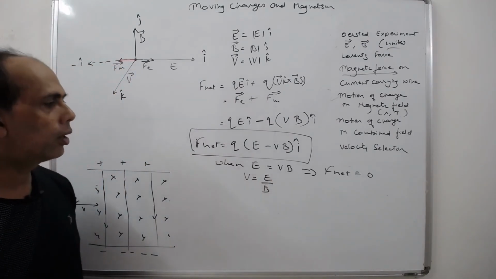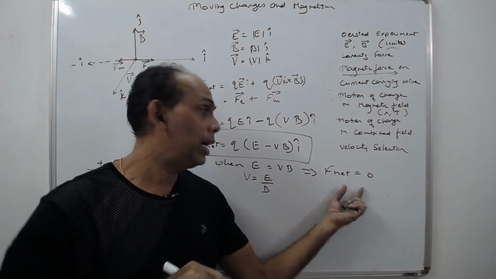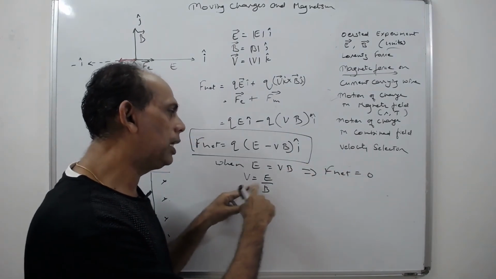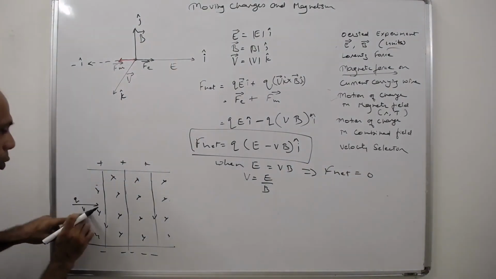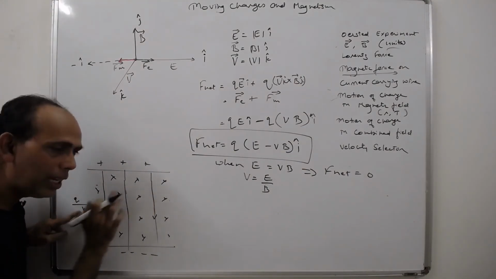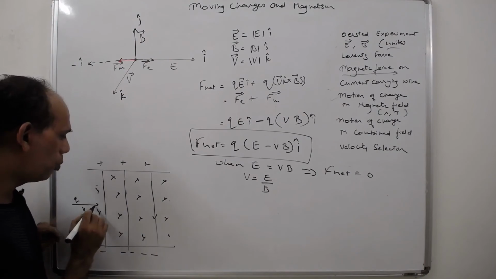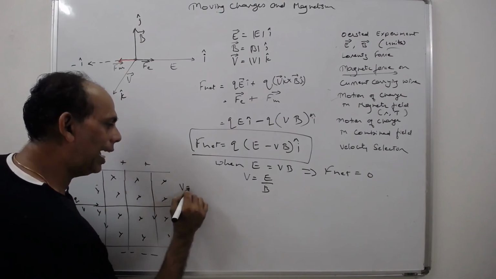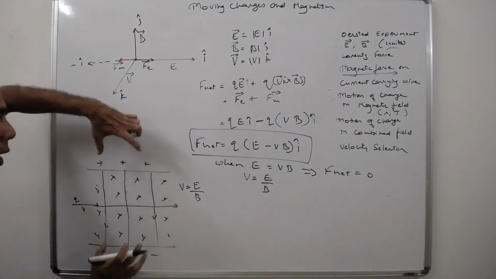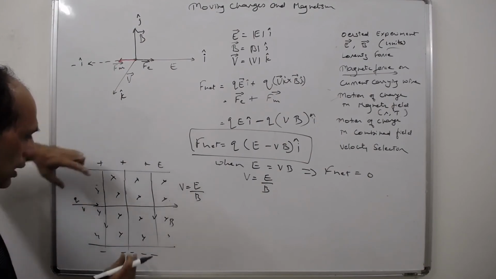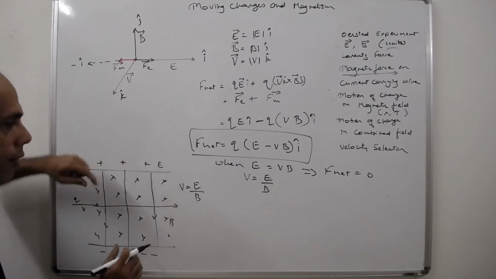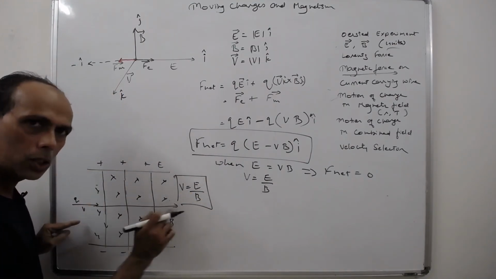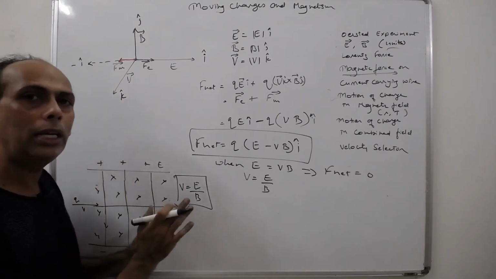The same thing. Which means that if you don't want any force to fall on the charge when it is moving, then this v must be equal to E upon B, right? If you want it to go straight like this without getting deflected, then you must maintain v as E upon B. So you can control E and B in such a way that the velocity is maintained at this ratio, then that particular charge of that particular velocity will not get deflected.